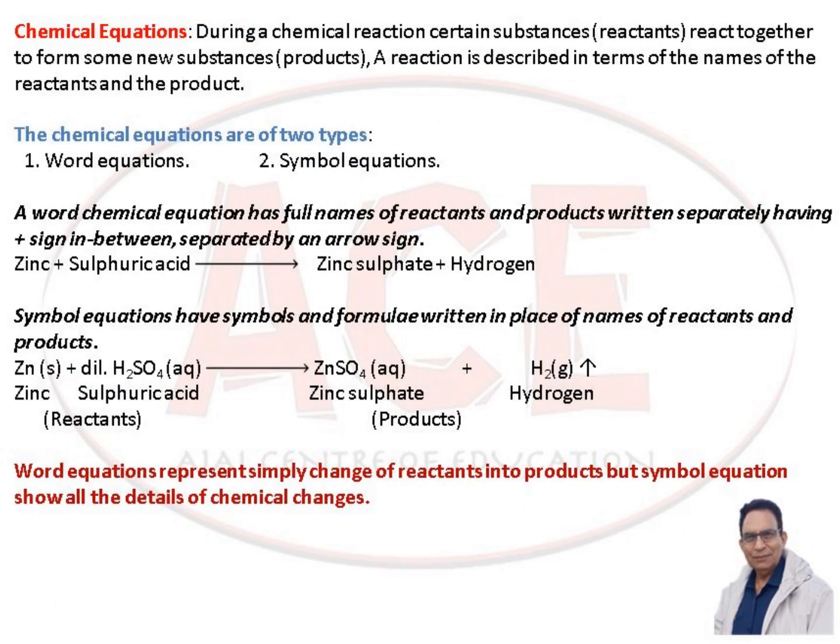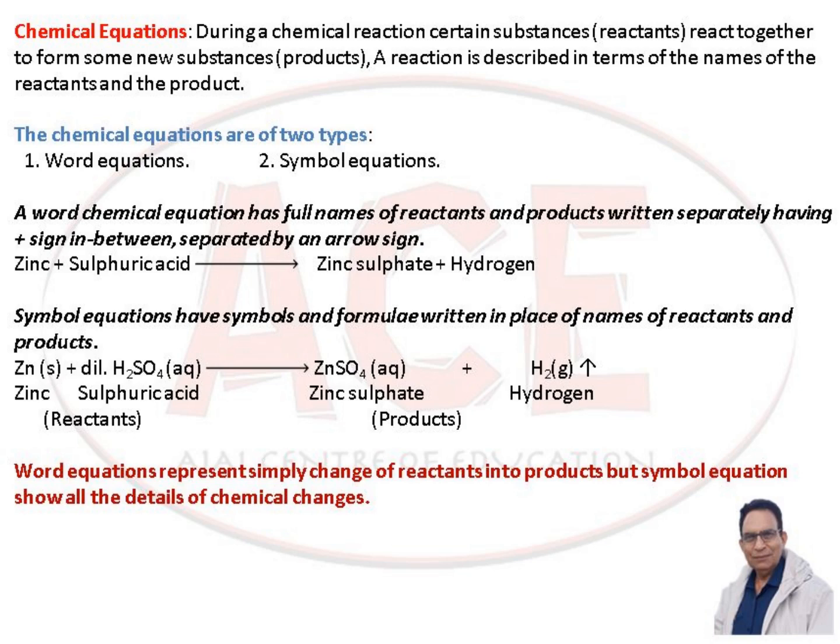Chemical equations. During a chemical reaction, certain substances known as reactants react together to form some new substances known as products. A reaction is described in terms of names of reactants and products. The chemical equations are of two types: the word equation and symbol equations.